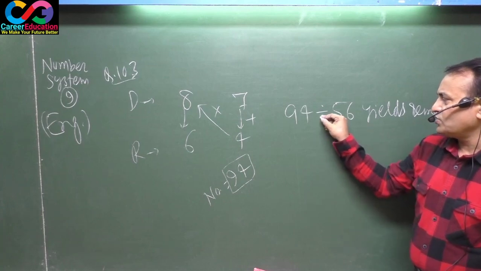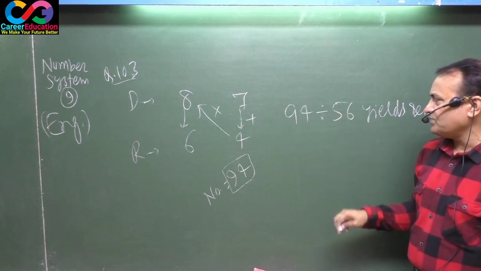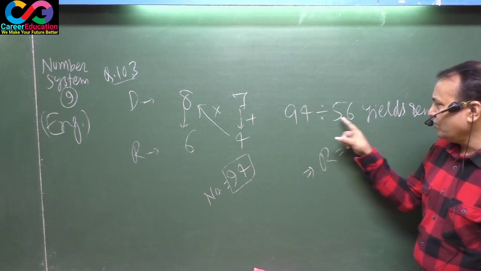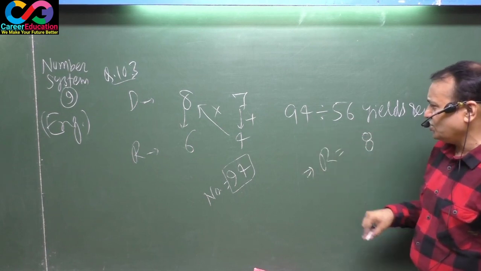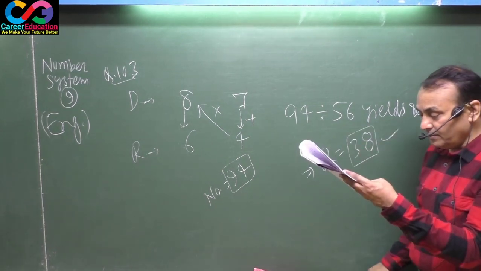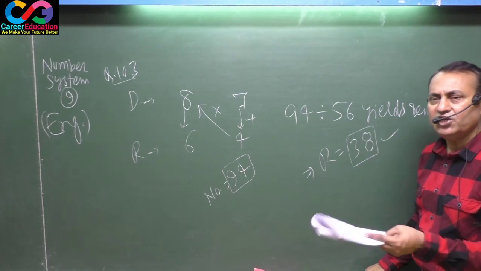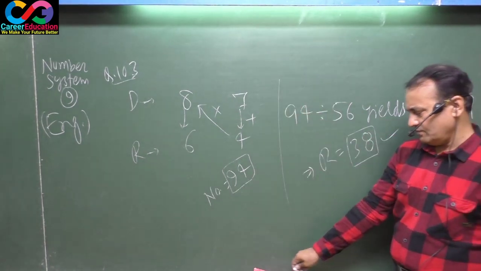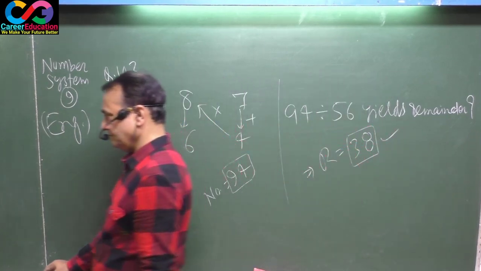That means 94 minus 56 will be your remainder, that is 38. 38 is the right answer of this question. Be noted.